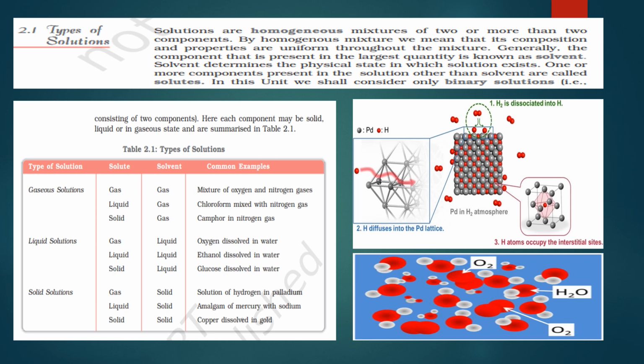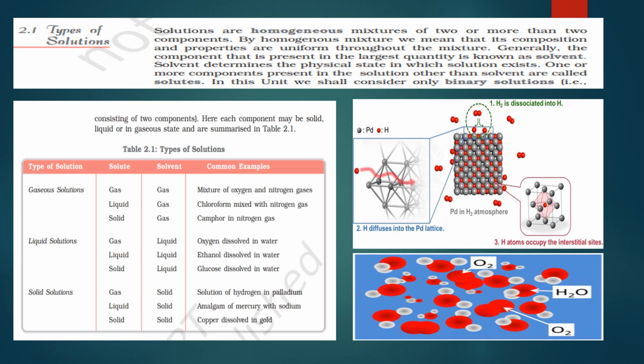The solution of hydrogen in palladium is also important in catalysis, where it can be used as a catalyst for various chemical reactions such as hydrogenation and dehydrogenation. So such kinds of solid solutions, where the gas is absorbed in the solid, are also very important for different applications. Now another example of solid solution, when liquid gets mixed into solid.